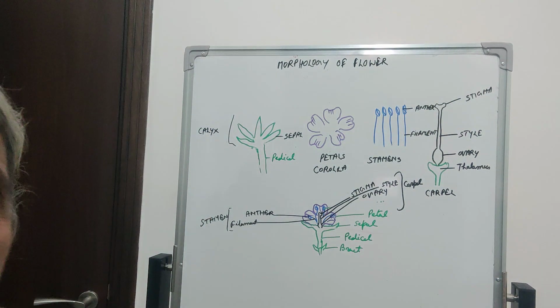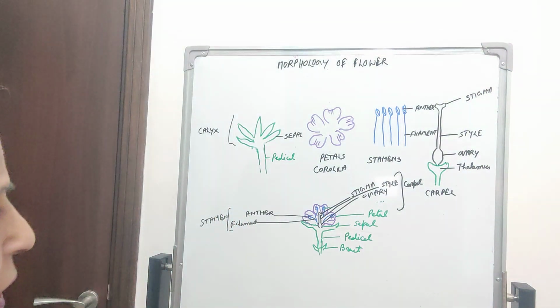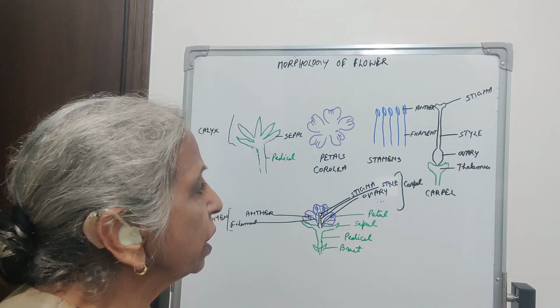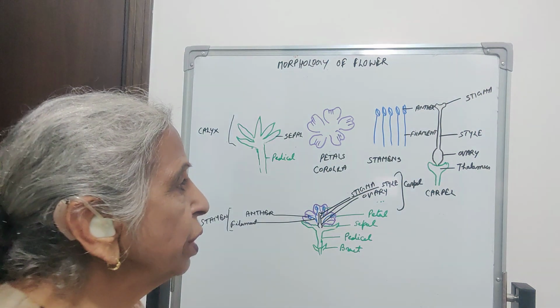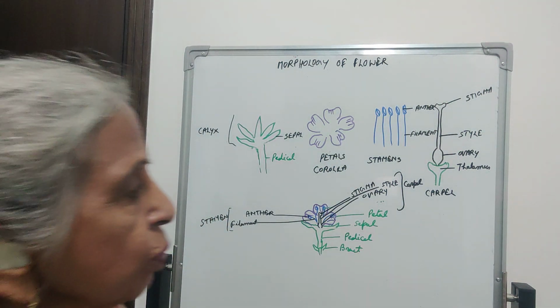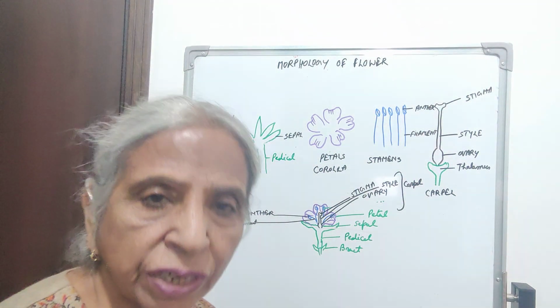Next to the calyx are brightly colored leaf-like structures, the petals, and collectively they are called the corolla. Next to the corolla is the androecium, which is composed of stamens. And next to the androecium, the innermost part is the gynoecium, which is composed of carpels.